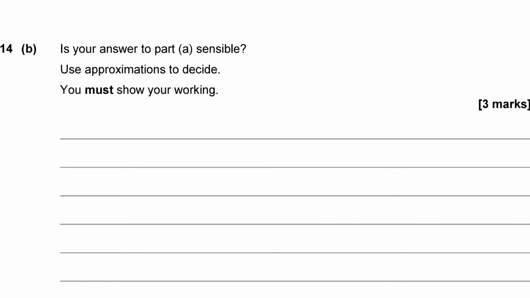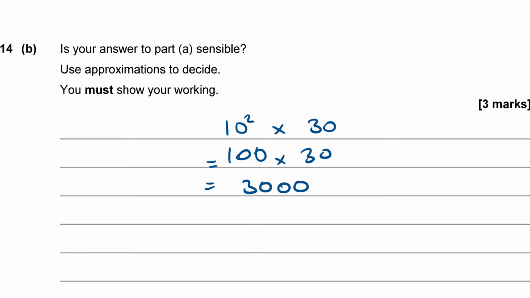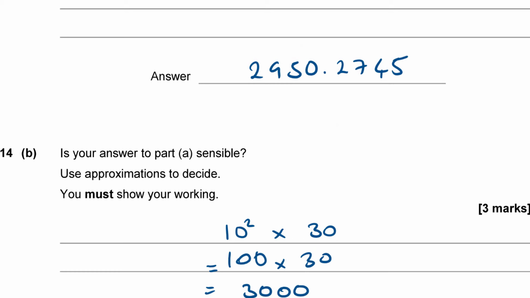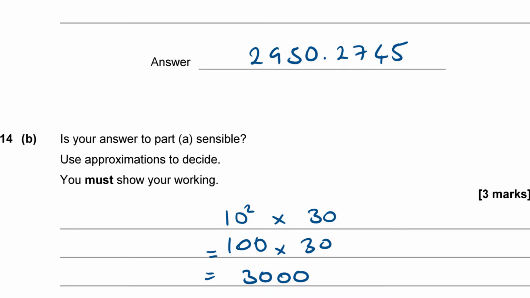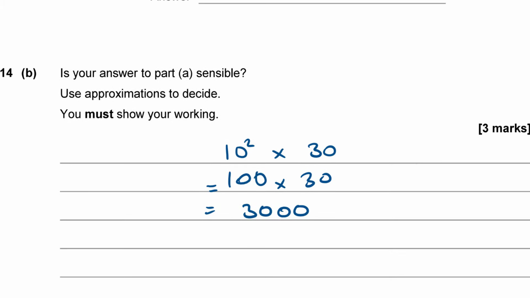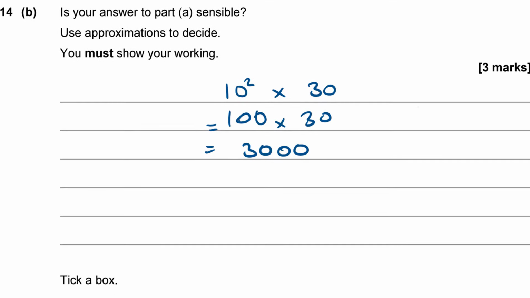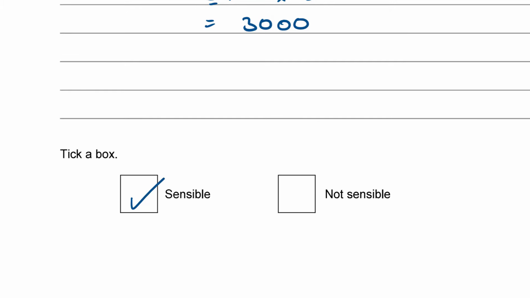Let's work that out: 10 squared is 100, times 30, which is 30 with 2 extra zeros, 3,000. So my estimate was 3,000. My actual answer was 2,950. That's not bad, is it? It's only 50 out, which is not too much when you're talking about thousands. So I'm going to say it was sensible.